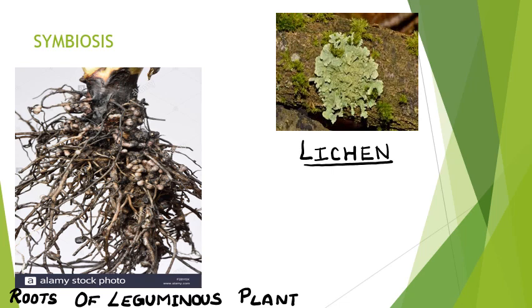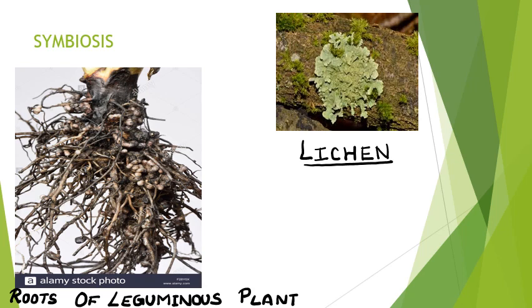About fungus, you know that it is a non-green plant. It cannot synthesize its food by its own. So it is dependent on algae for its food. Because algae is a green plant, it can synthesize its food. But it depends on fungus for water and nutrients. So algae is preparing food for the fungus, and fungus is absorbing water and nutrients from the plant.